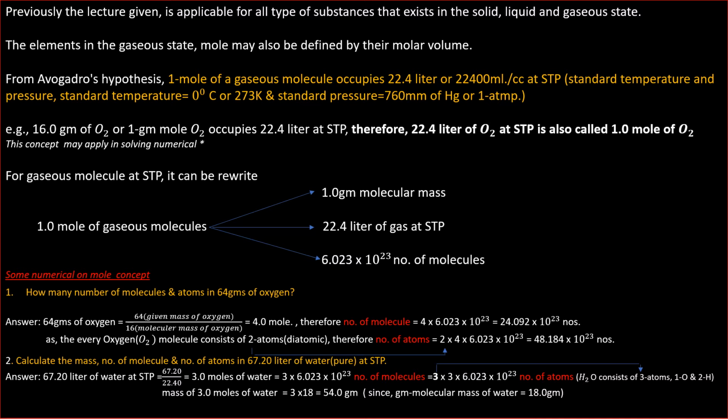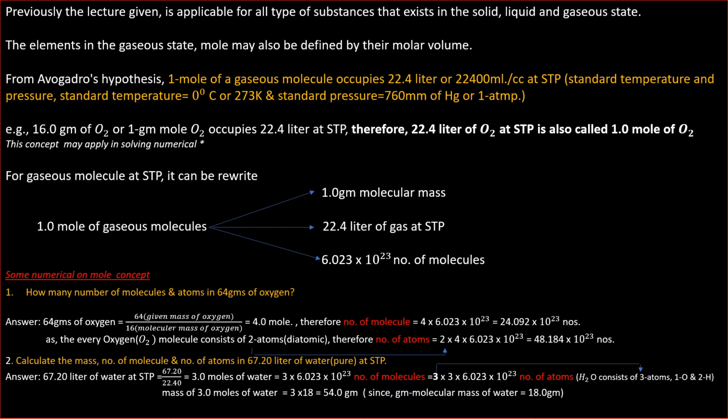Now, every oxygen molecule consists of 2 atoms, diatomic. Therefore, the number of atoms is 2 into 4 into 6.023 into 10 to the power 23, that is 48 point this number of atoms. These 2 come from the number of atoms in one molecule of oxygen. Therefore, 2 into 4 into 6.023 into 10 to the power 23.